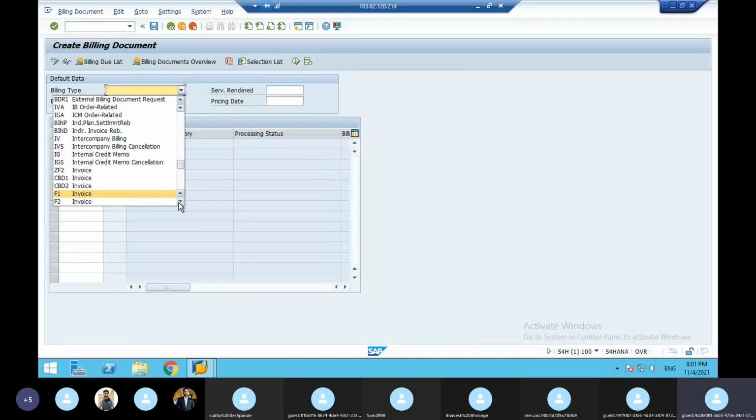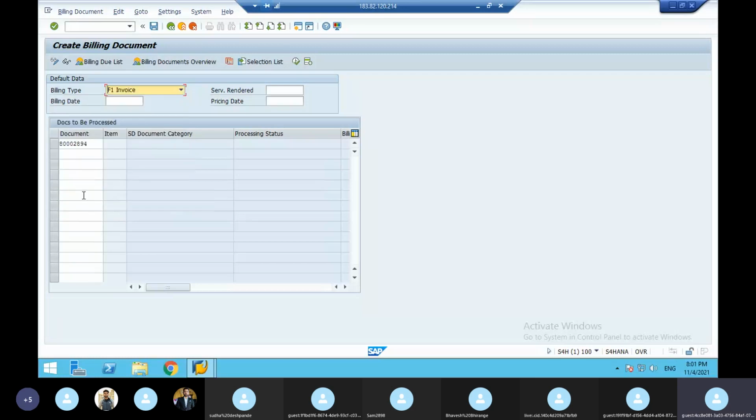The customer gives an order of 100. If you delivered 100, you have to make a bill of 100 only. That billing type is F1. The customer ordered 100. You delivered only 50. Then it is F2. So click on F1 here. You can give F1 or F2. Then I'll tell you what that is. Just simply save.